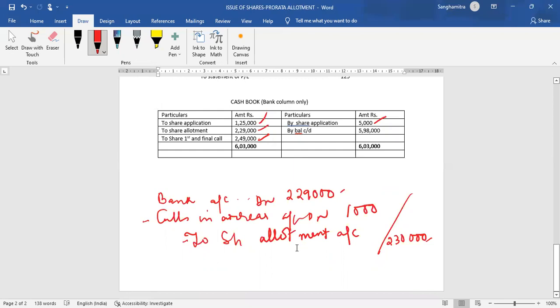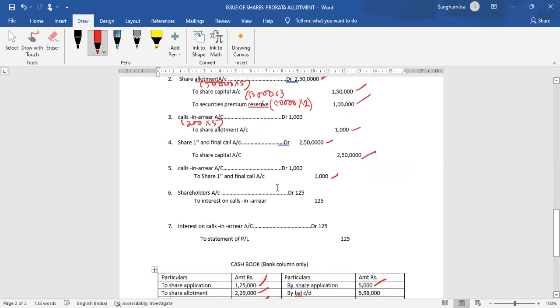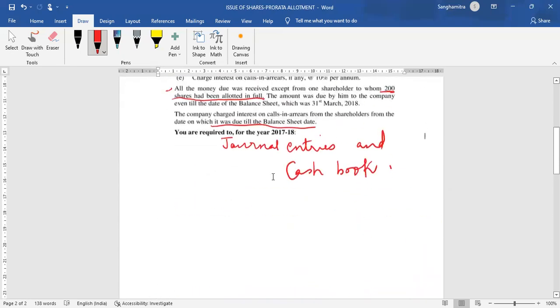2,50,000. Okay, I hope all of you have been able to understand this concept. Please remember that do not omit this calls in arrear entry and write the figures directly. It is important to show calls in arrear entry. Now the last leg of the sum.